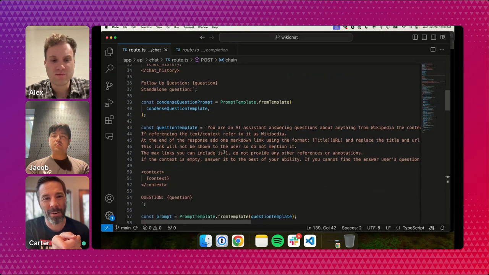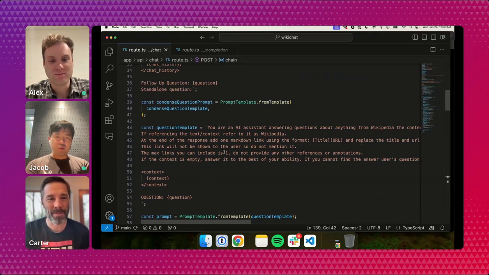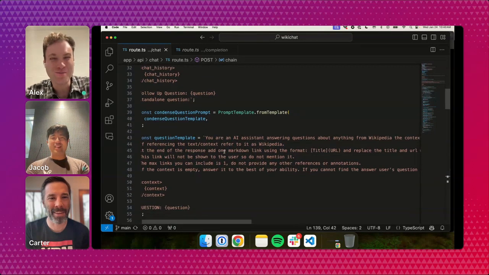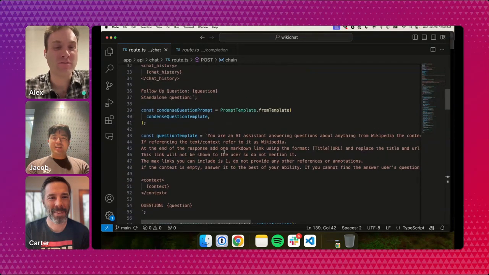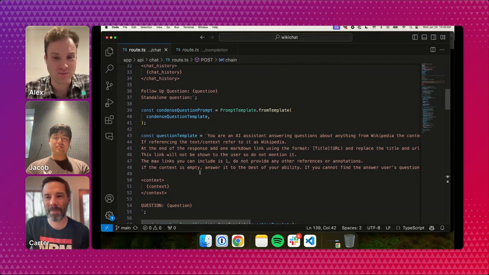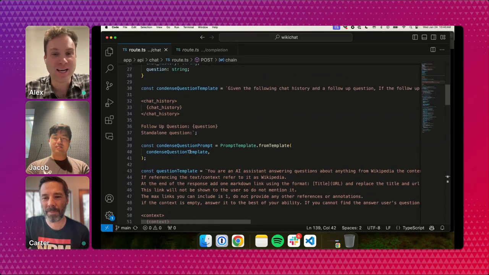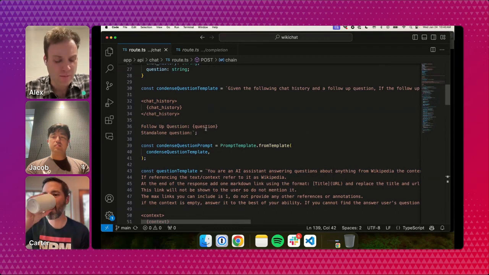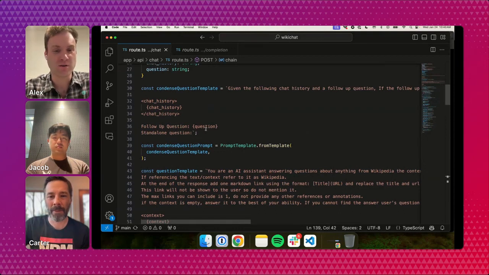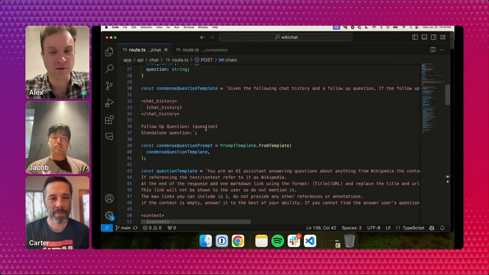So here in the code, it would be great to walk through how you solve that problem. How do you actually use the chat history to create the better question? Absolutely. Yeah, so if you scroll up a little bit. Yeah, I was just going to walk through. That's exactly why we have two prompt templates. The first is for that initial bears question, right? And then the second is, now that we know we're asking about bears, here's the follow-up question. And Jacob, it'd be really interesting if maybe you can talk through the conditional chains a little bit lower in the code?